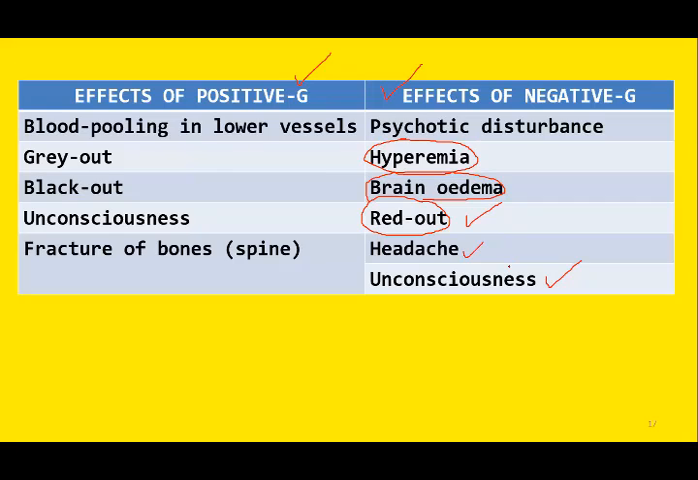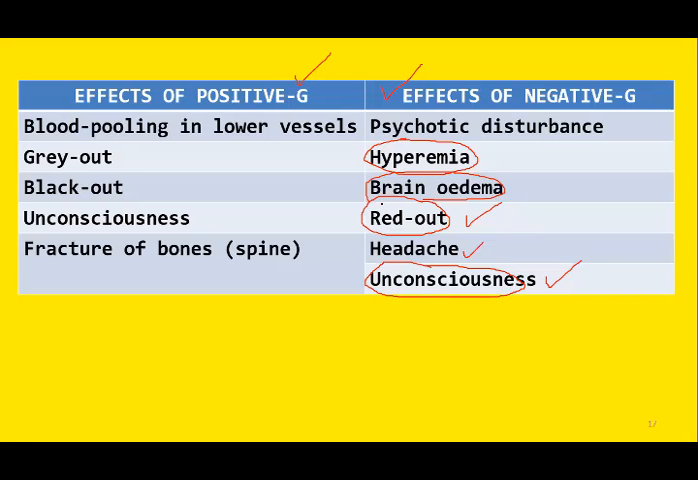However, in negative G force, there is unconsciousness because the pressure on the head and the pressure on the chest are variable. And this variable pressure on the chest will lead to bradycardia or sometimes cardiac arrhythmia. So the rhythm is lost, the heartbeat is irregular. Due to this irregular heartbeat, the patient may sometimes faint. So the cause is different in each case.